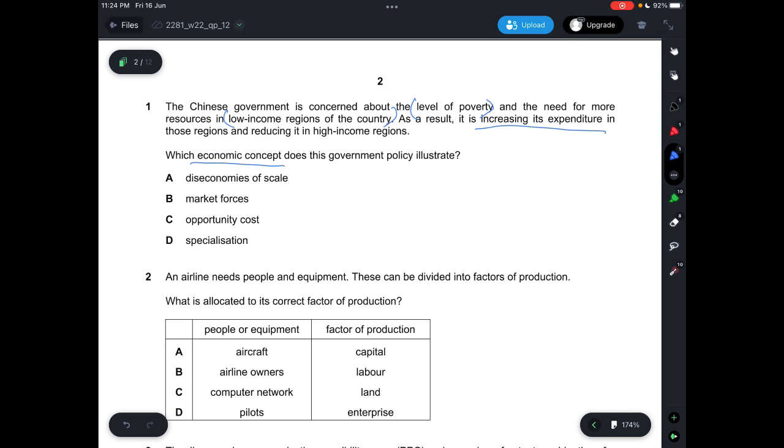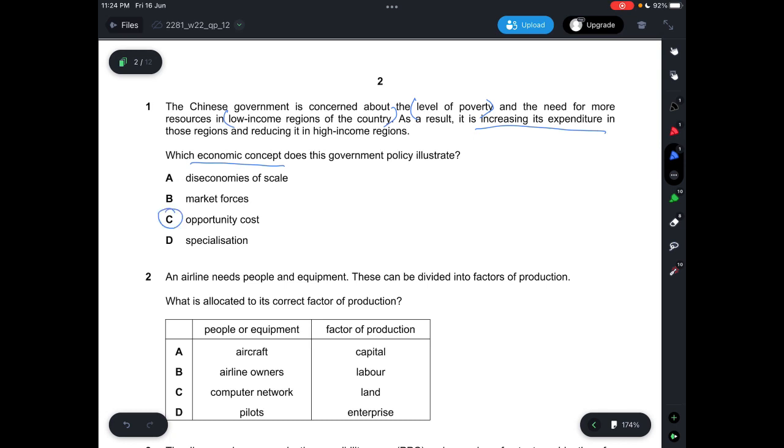And then in this case, the opportunity cost would be, well, the fact that you are spending it in the low-income region means that the thing you could have done better would be to spend it in the high-income region. So this would constitute opportunity cost. That is C, which is opportunity cost.